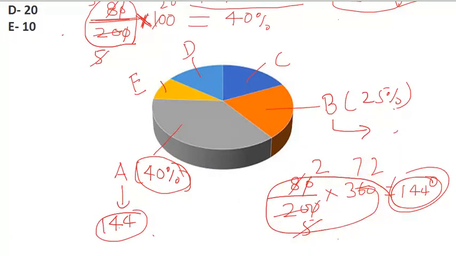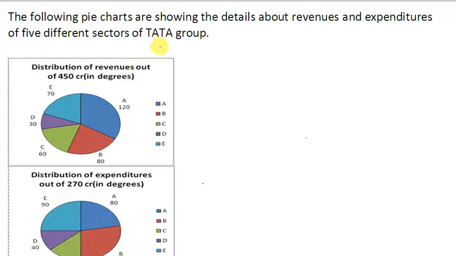Now come to the next point. Here we are going to discuss two very important questions of the pie chart. Let us read the information given in the question. The following pie charts show the details about the revenues and expenditure of the five different sectors of Tata Group. There are two pie charts: the first is for revenue, and the second is for expenditure. And there are five sectors: A, B, C, D, and E.